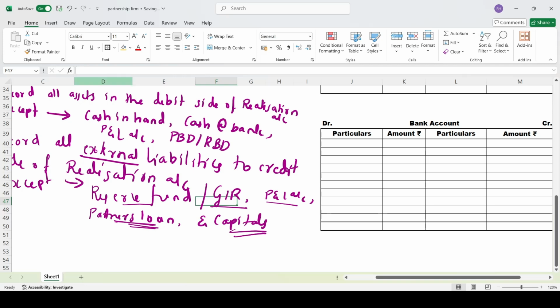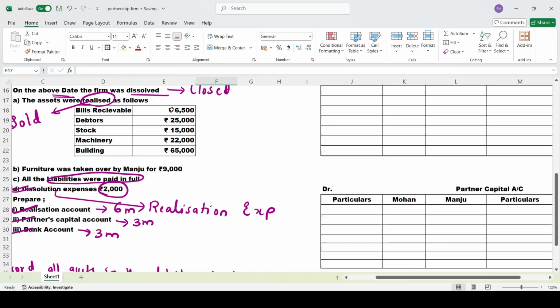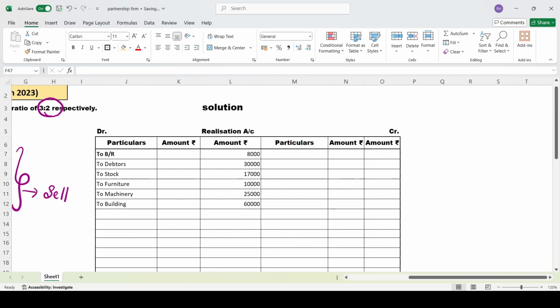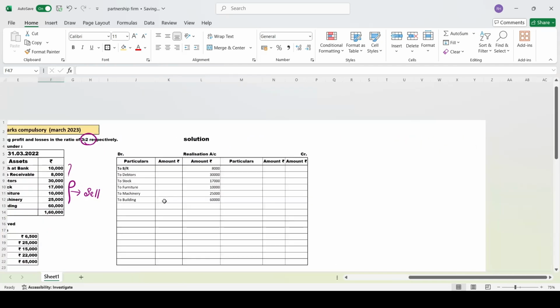Apart from this, whatever things you have, you have to record them all on the credit side of your realization account. So now we will see Mohan. Mohan is a partner, so don't record partner's loan. Reserve fund should not be recorded. Capitals should not be recorded. Then which do you have to record? You have to record only creditors and bills payable. So now we will move on to your creditors and bills payable.